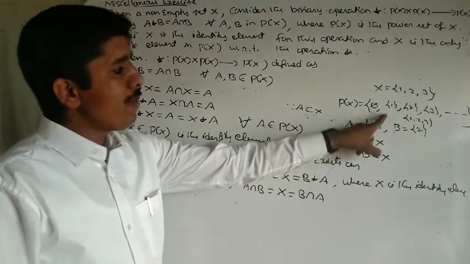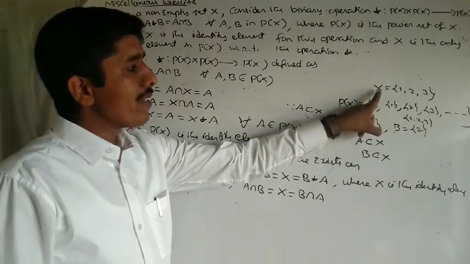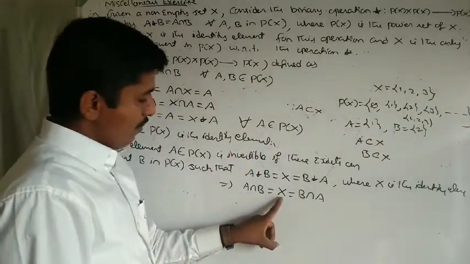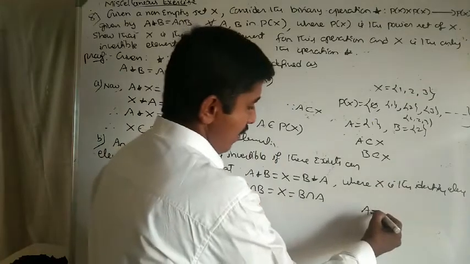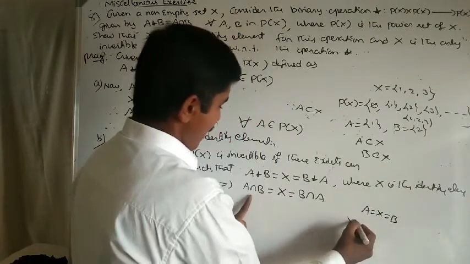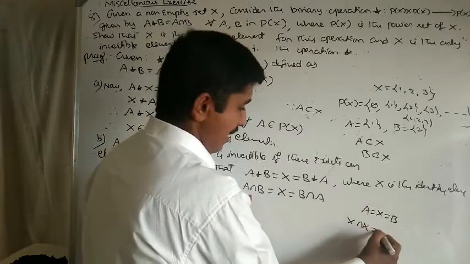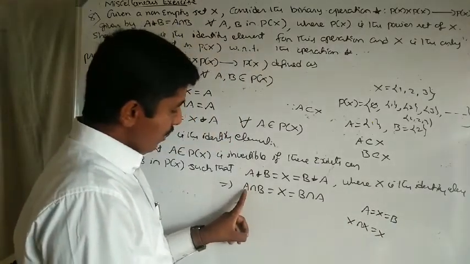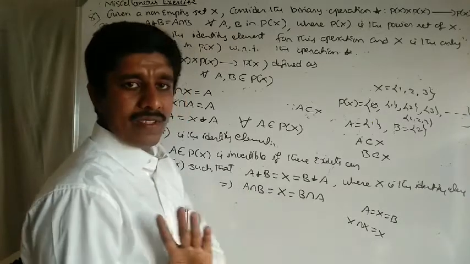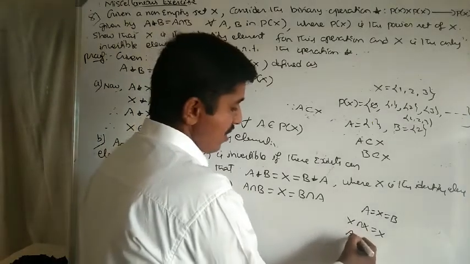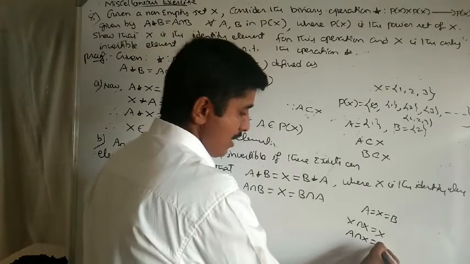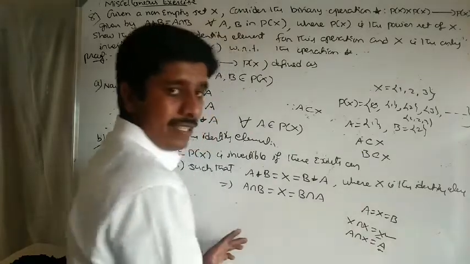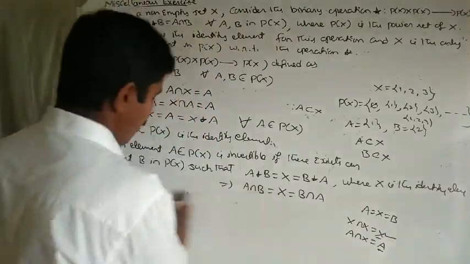Any element in the power set is clearly a subset of the given set X. Therefore, clearly A equals X and B equals X, which means X intersection X gives X. When A equals X and B equals X, we get A intersection B equal to X. Otherwise, we will not get it. Suppose A intersection X: since A is a subset of X, we get A, not the identity element X. We get A. Therefore, this case is possible.